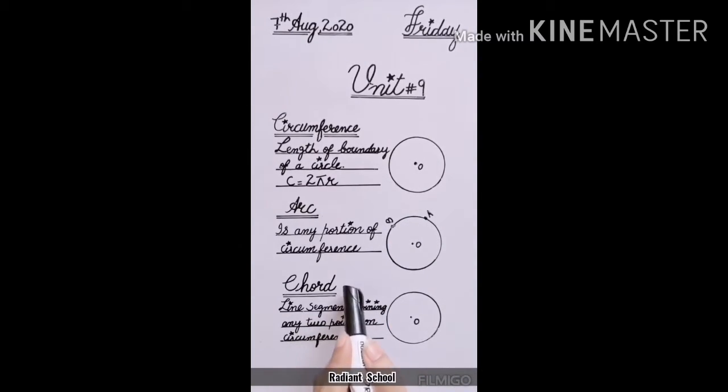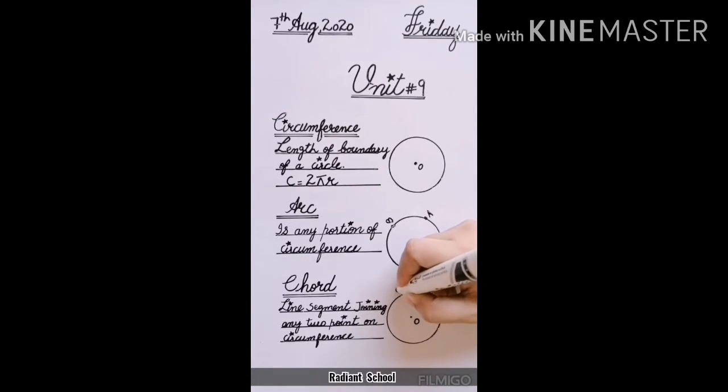Chord. Basically, chord is a line segment joining any 2 points on the circumference of a circle. If I take any 2 points on the circumference, this is point A and this is point B, and if I join these 2 points, this is a line segment. A line segment that joins any 2 points on the circumference of a circle is called chord. This chord can be anywhere. You can take these type of 2 points anywhere on the circumference of a circle.